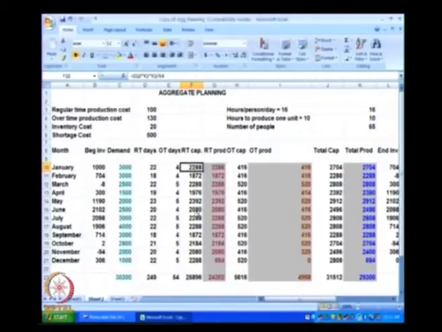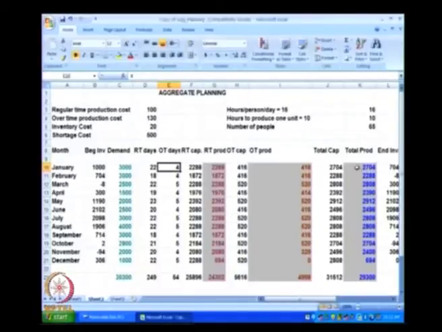This also is known and can be calculated once these numbers are known. Once the RT days column is known, RT capacity can be calculated. We can also calculate the OT capacity column, because with a maximum of 4 OT days available for overtime, 104 into 4, which is 416 units, can be produced using overtime. So, this column can also be calculated once the numbers in this column are known.